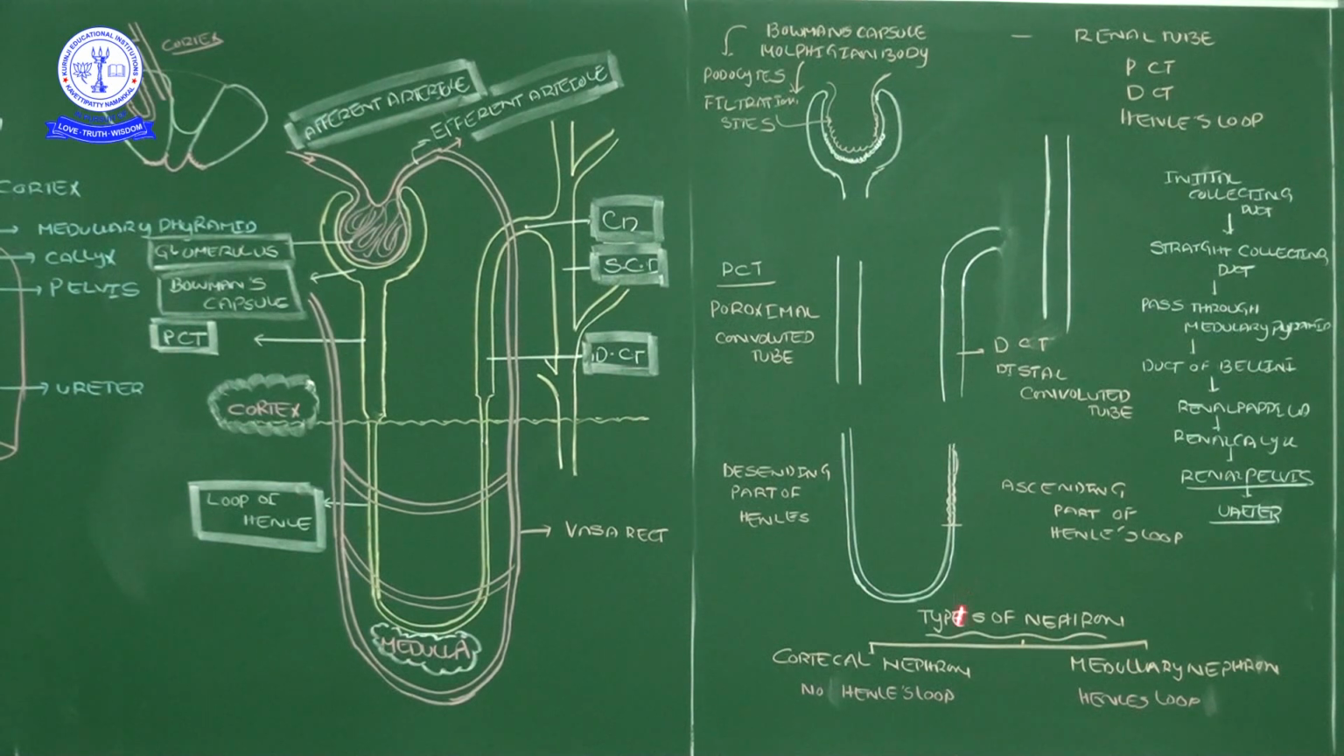Nephrons which, along with the cortical part of the kidney, have a part of the nephron present in the medullary pyramid, the medullary part, that we call the Henle loop. Simply, nephrons that do not have a Henle loop belong to cortical nephrons, and nephrons having the Henle loop belong to medullary nephrons.